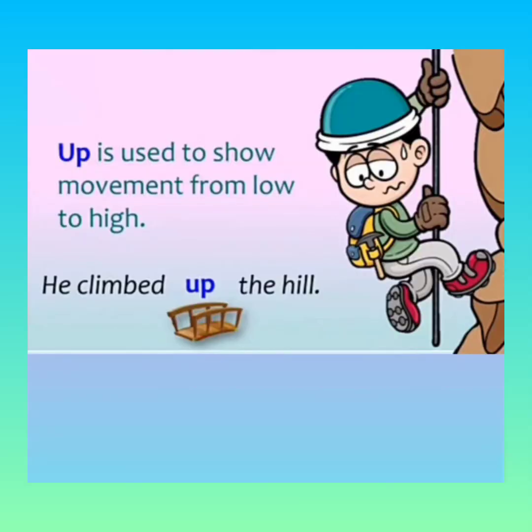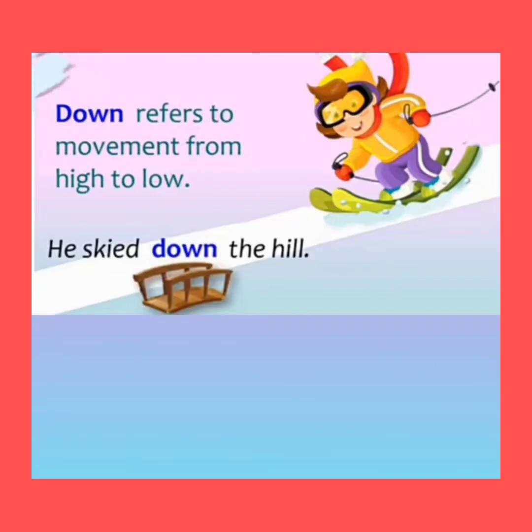Our next preposition of movement and direction is up. It is used to show movement from low to high. Look at the example. He climbed up the hill. Up means नीचे से ऊपर की ओर. Down, it refers to the movement from high to low. It is the exact opposite of up. Let's see the example. He skied down the hill.